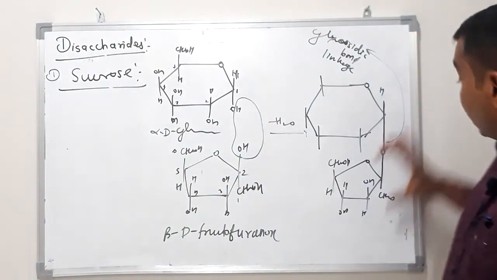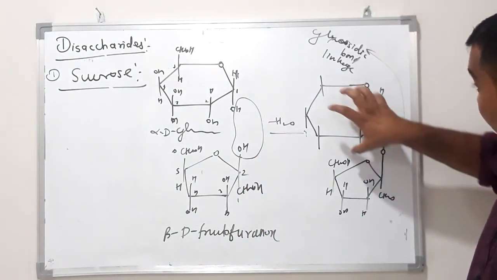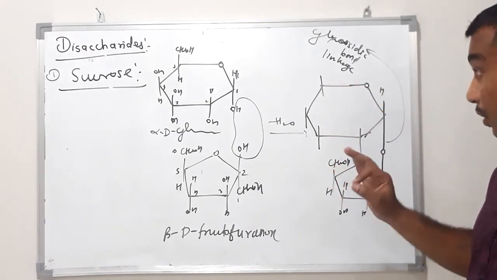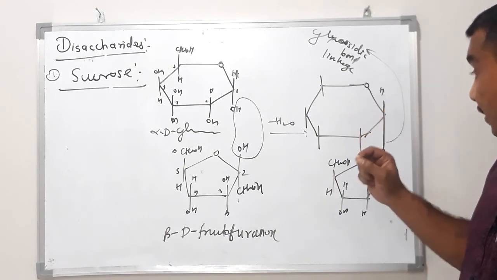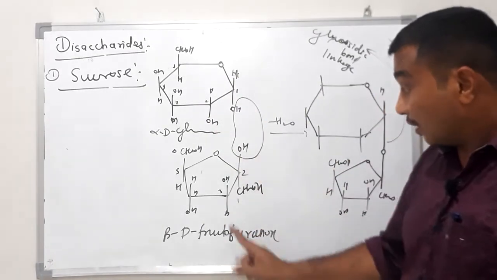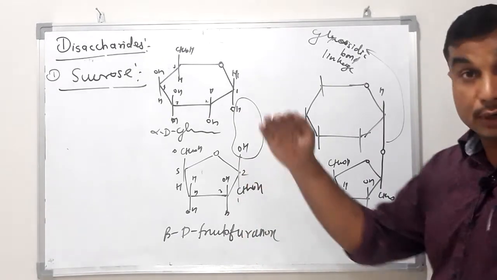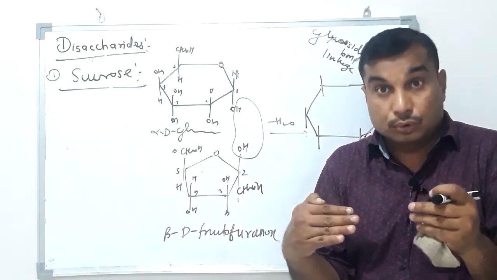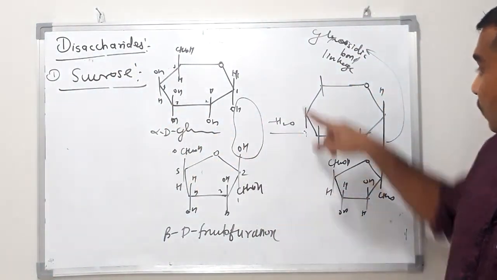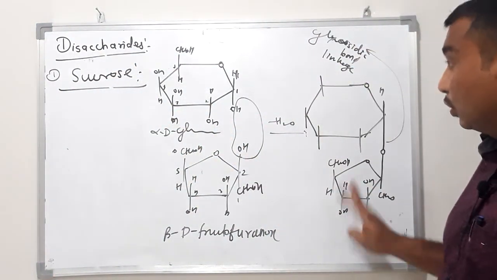So this is the bond present between glucose and fructose: the anomeric carbon of glucose and carbon number 2 of fructose are joined through a glycosidic bond. This is the simple structure for the sucrose molecule.